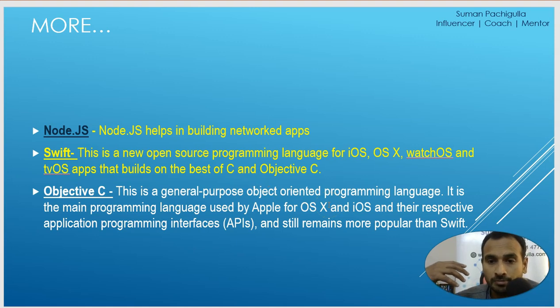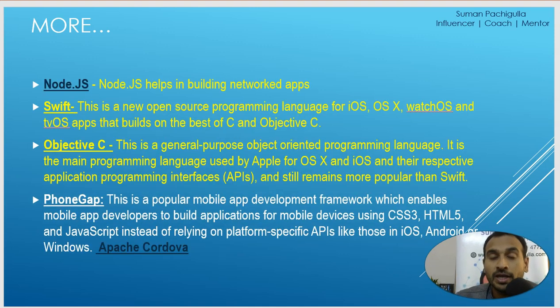That is what Apple uses Objective-C for, to make APIs for different purposes, and it still remains more popular than Swift. Objective-C is an older one, but still more popular than Swift. So you may see Swift or Objective-C in the requirements. And what else will you see? PhoneGap. This is one of the development frameworks on which developers use these technologies.